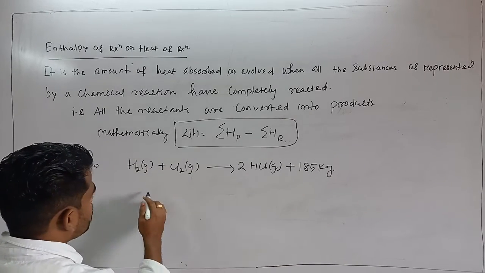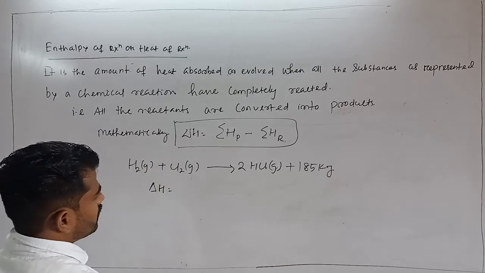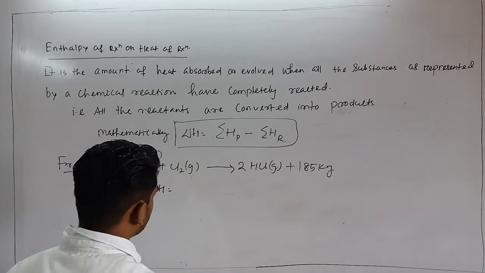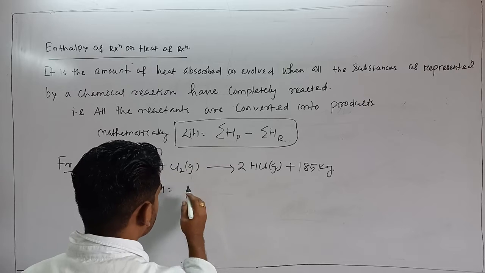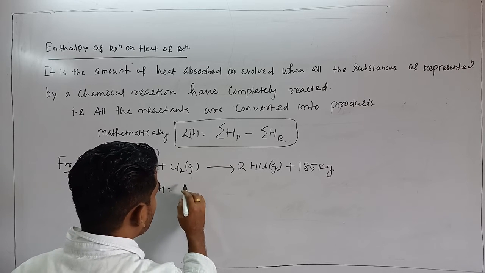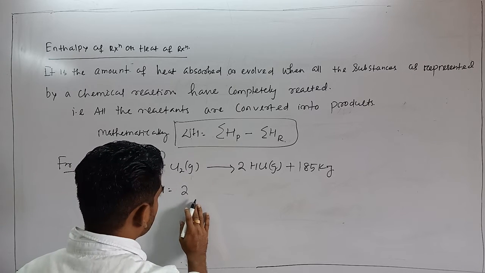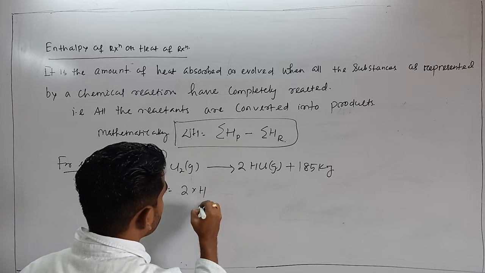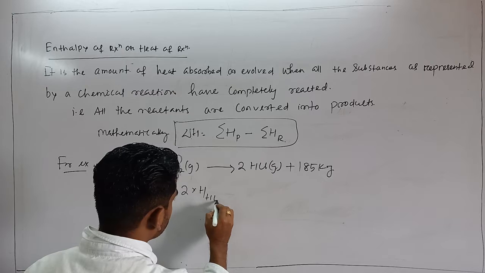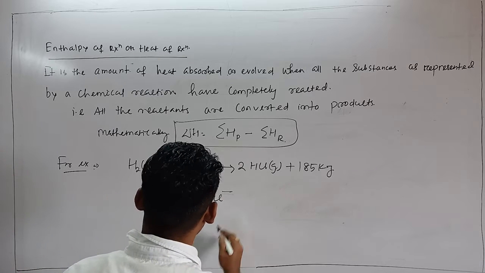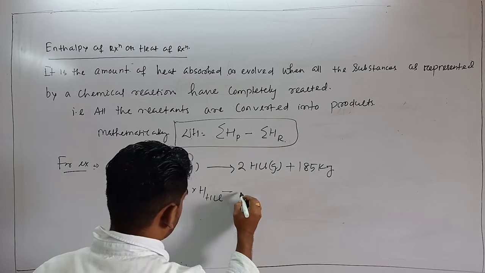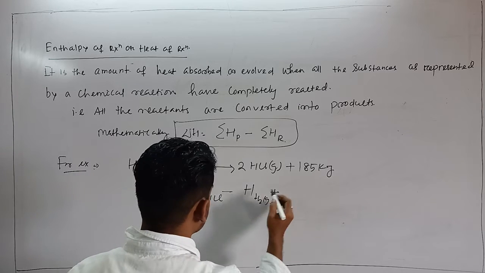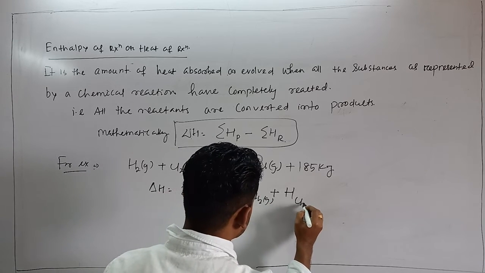That means the enthalpy del H is equal to enthalpy of products minus sum of enthalpy of reactants, that is 2 into enthalpy of HCl minus enthalpy of H2 plus enthalpy of Cl2.